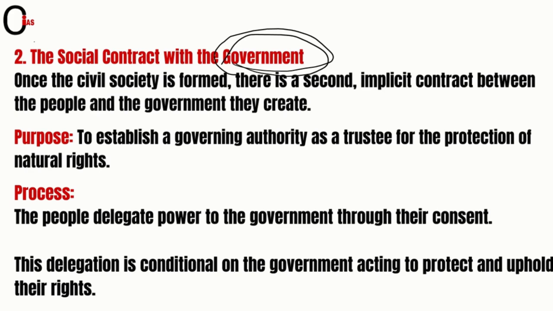So Locke says here that once the civil society is formed, there is a second implicit contract between the people and the government. Meaning now the mutual agreement should be between the government and the people. But in the first contract, it was people to people, right? But here it is government to people. So this is the major difference between the first contract and second contract, isn't it? The purpose of the second contract was to establish a governing authority as trustee for protection of natural rights.